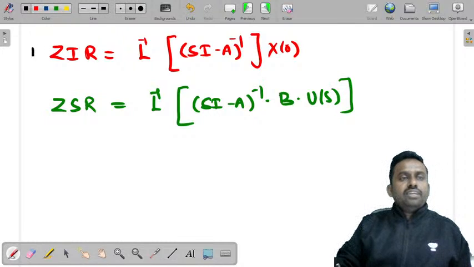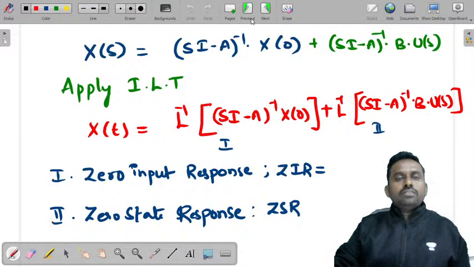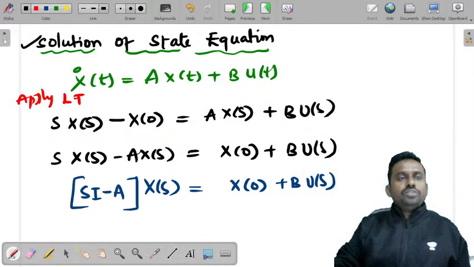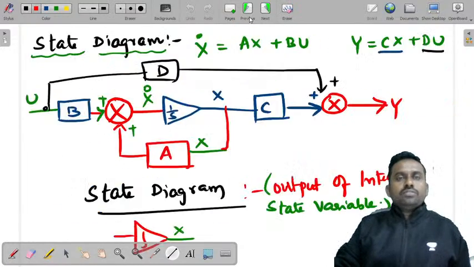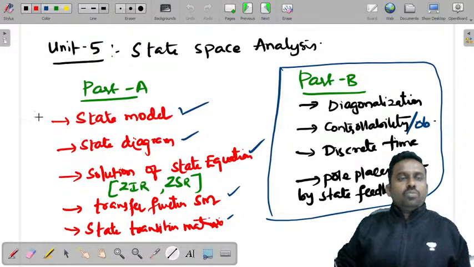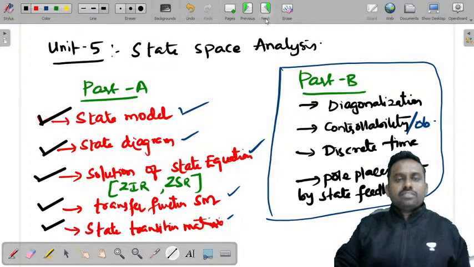So these are the expressions for ZIR and ZSR. This is the solution of state equation. Now what is the next topic that we have? State diagram is completed, state model is complete, solution of state equation is also done. Now let's see transfer function of state model and state transition matrix.